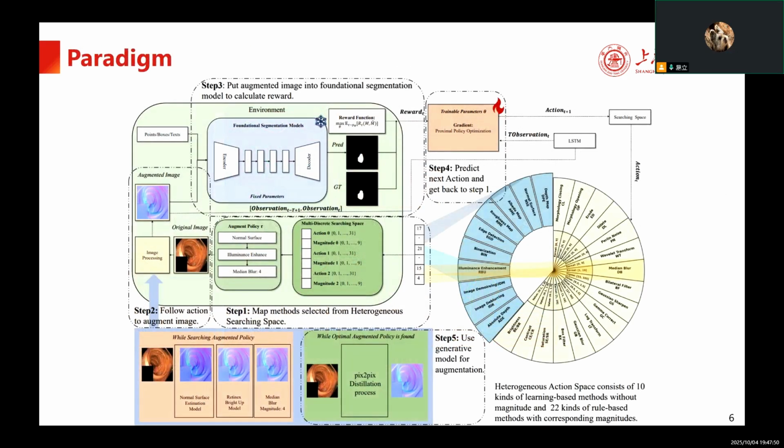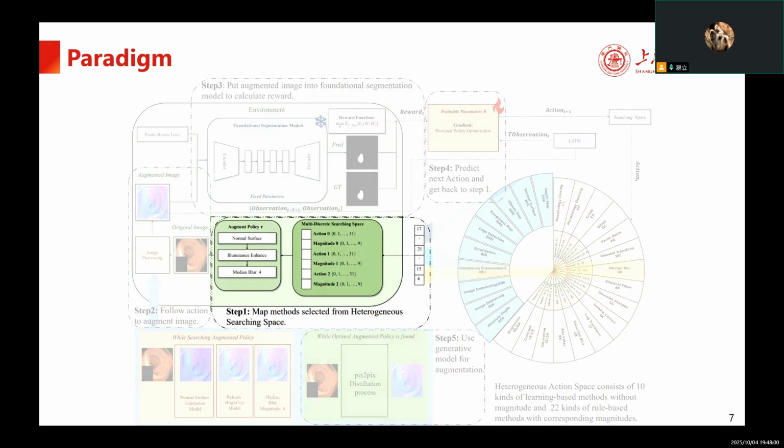Based on this heterogeneous searching space, our overall paradigm is constructed using reinforcement learning and a carefully designed training environment. Step 1, we define a multi-discrete action space to map the available methods into an augmentation policy, which is used to augment images. For example, we may combine normal surface estimation, illumination adjustment, and median blur in one policy.